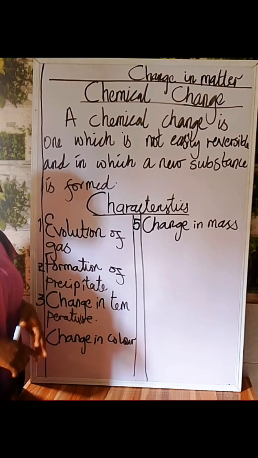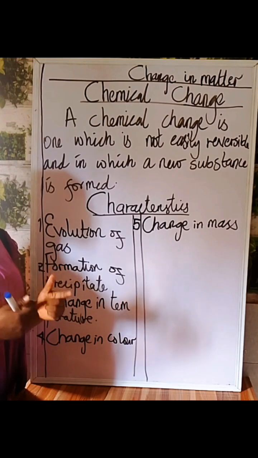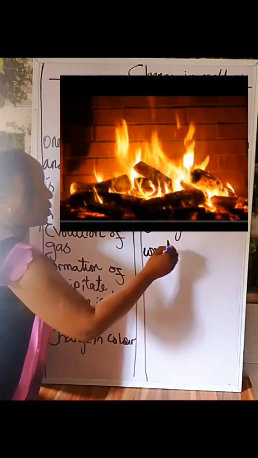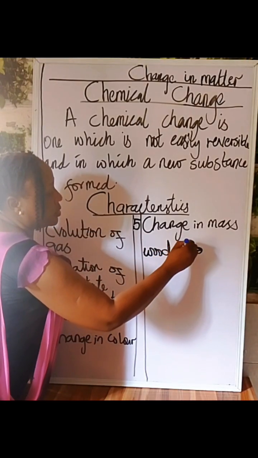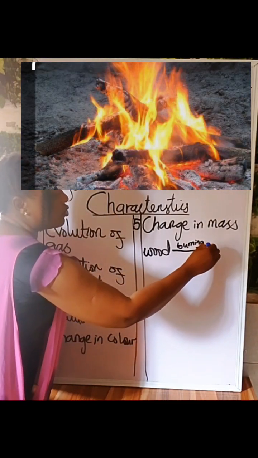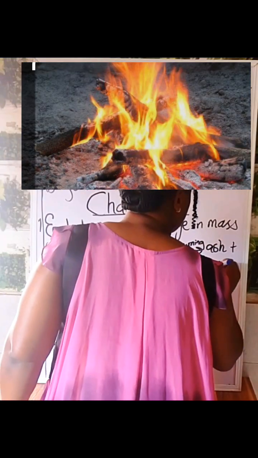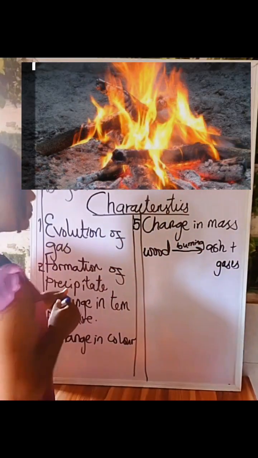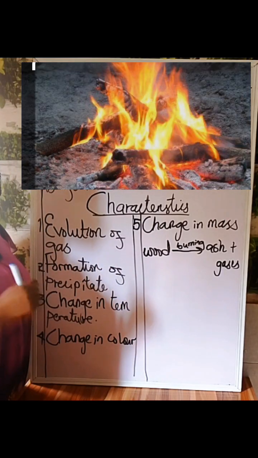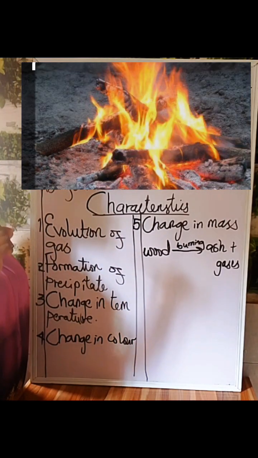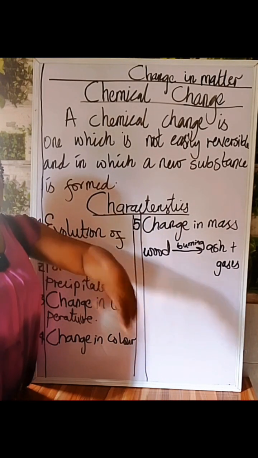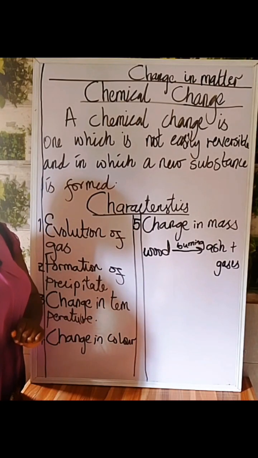Have you seen it? The obvious one that we know is when we burn wood. When you bring a wood and burn it, after burning, you see that you are going to get ash or gases. You cannot expect the mass of the wood and that of the ash to be the same. There must be a difference in the mass, because obviously the gases will leave into the atmosphere.